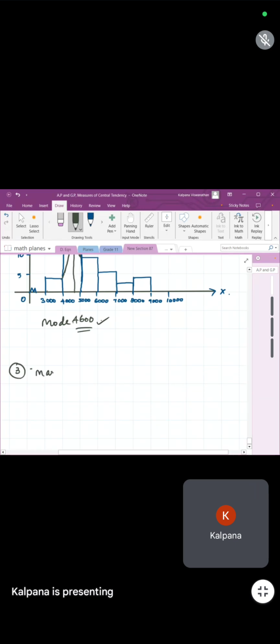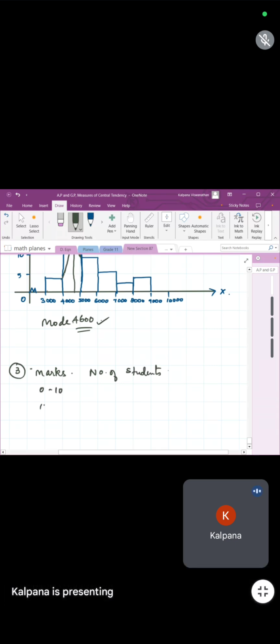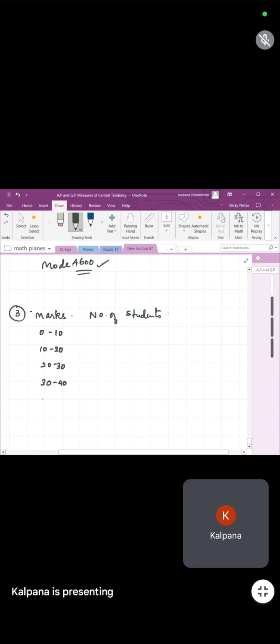Marks and number of students. Marks are 0 to 10, 10 to 20, 20 to 30, 30 to 40, 40 to 50, and here the number of students you have 7, A, 8, 10, and 5.